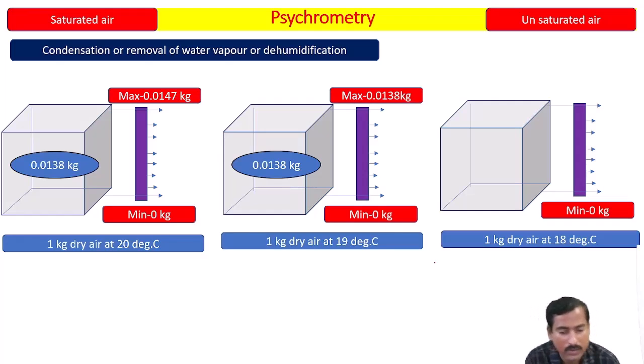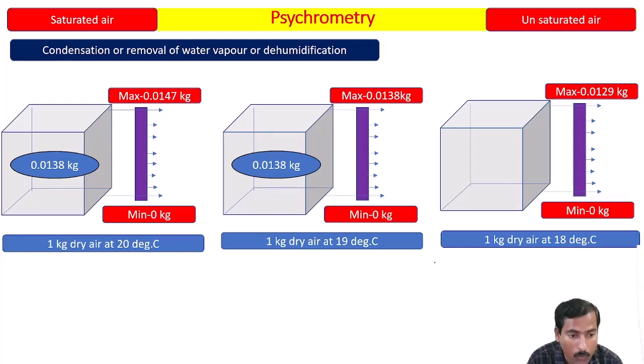Can it be accommodated at 18 degrees Celsius? To answer that, I need to know the maximum capacity at 18 degrees Celsius. The maximum capacity is 0.0129 kg. But how much water vapor is there? 0.0138 kg.